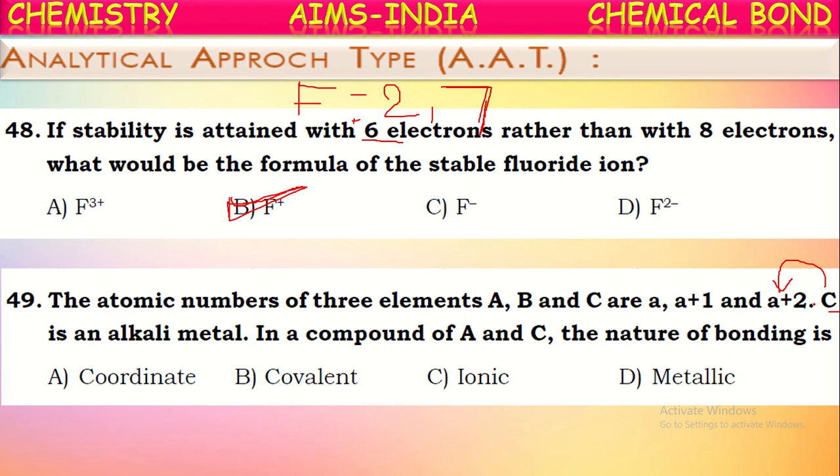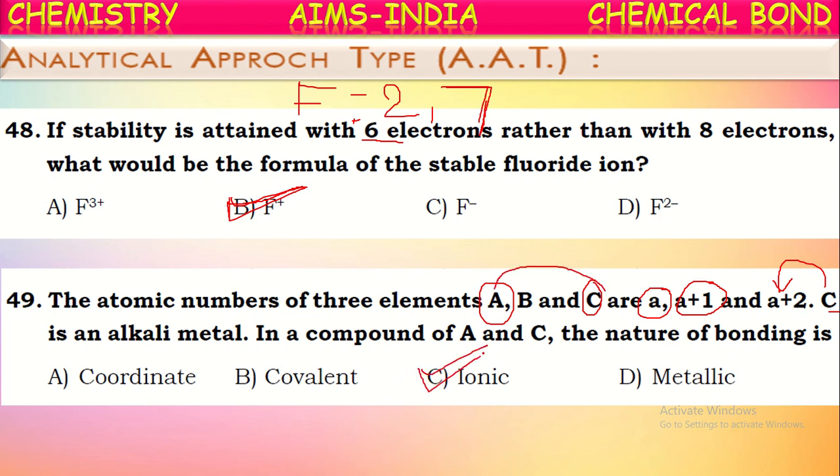If C is an alkali metal, what will be the element before the alkali metal? A noble gas, that is an 8th group element, because for every alkali metal the element before it will be a noble gas, and before the noble gas in the periodic table there will be a halogen. So the element A is a halogen, C is an alkali metal. So the chemical bond between the alkali metal and halogen will be an ionic bond.